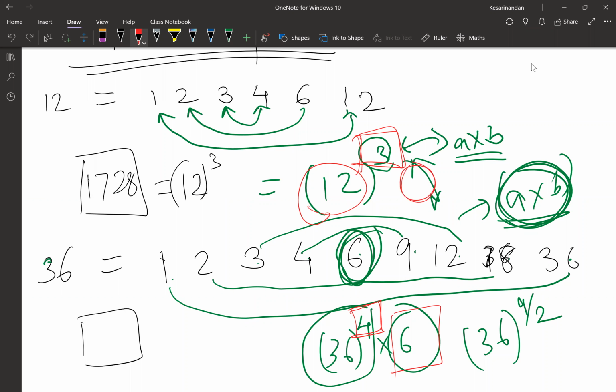Everybody clear with this part? Yes. Yes, Casey. Anybody any doubt? I'm giving you 30 seconds. Go through what is written on the screen and ask me right now.